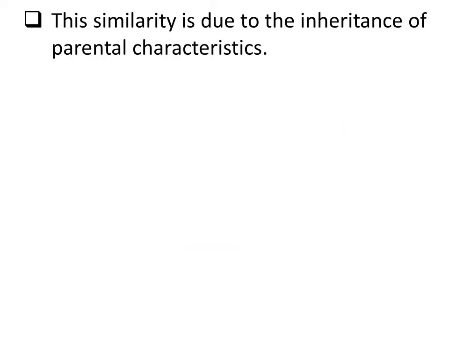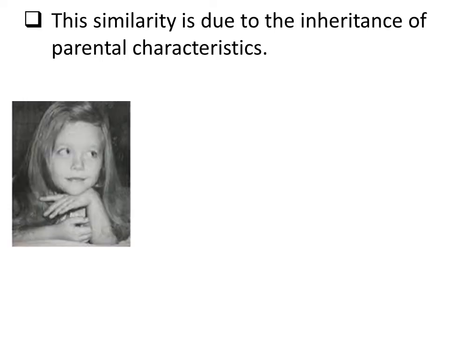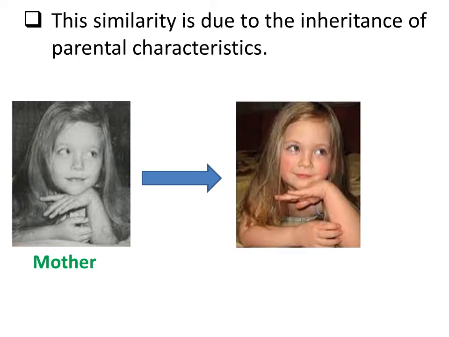This similarity is due to the inheritance of parental characteristics. Example, this young girl will grow up, and when she becomes a mother, she will give rise to a baby girl that has characteristics that are similar to its mother. And this is because this child has inherited the mother's characteristics.